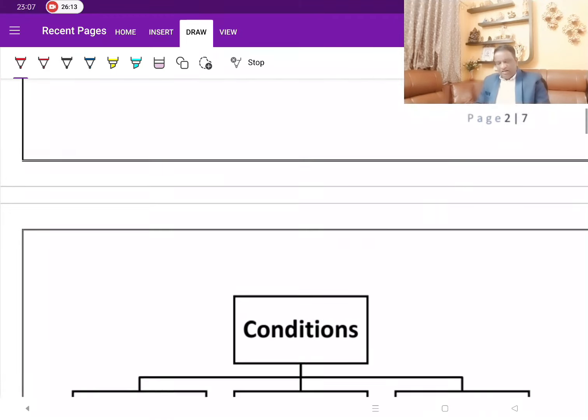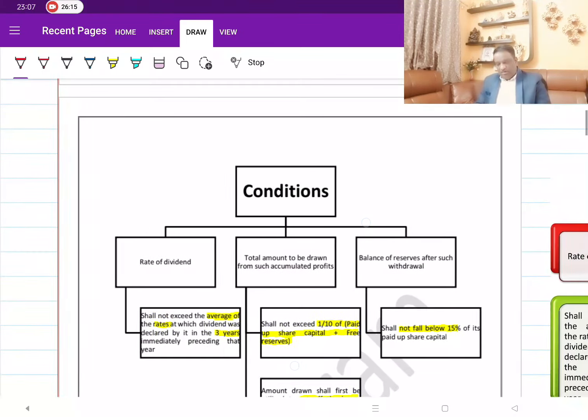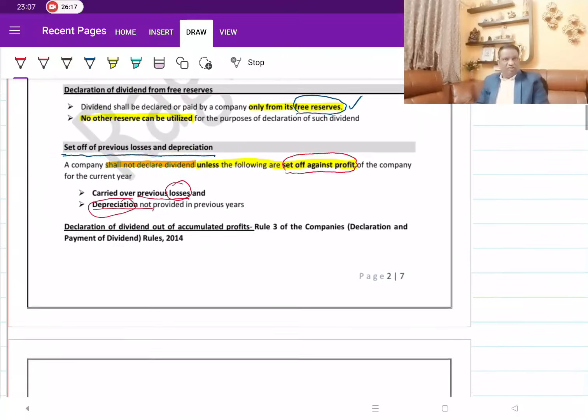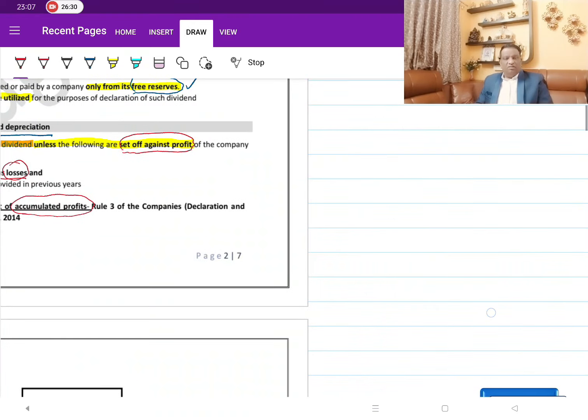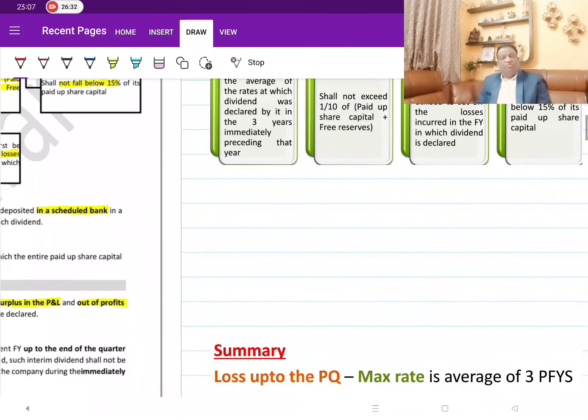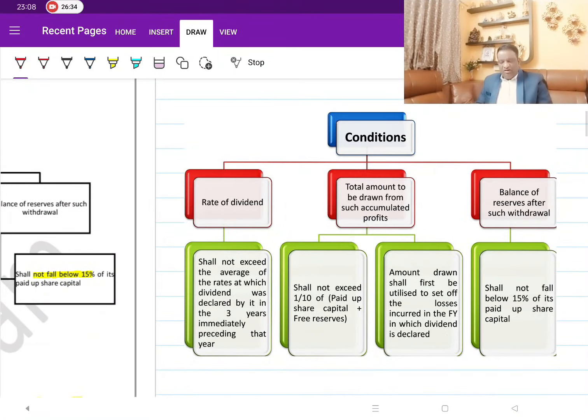Now, let us come to the other discussion on which he is asking even essay type questions. That is, declaring the dividend out of accumulated profits. If the company wants to use reserves, their accumulated profits, for making the payment of dividend, what are all the rules?